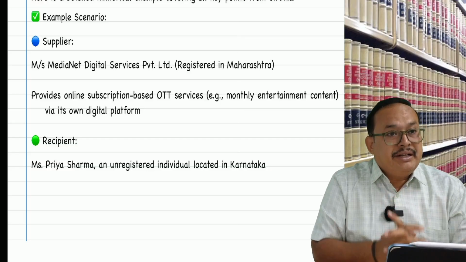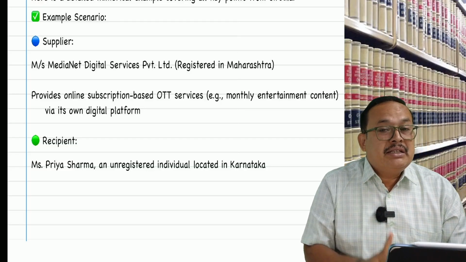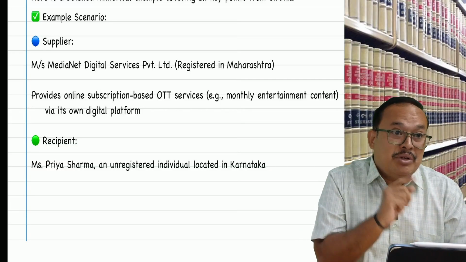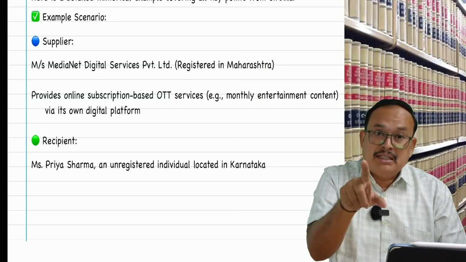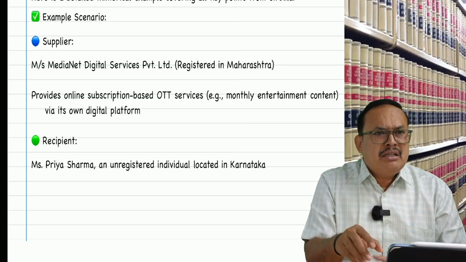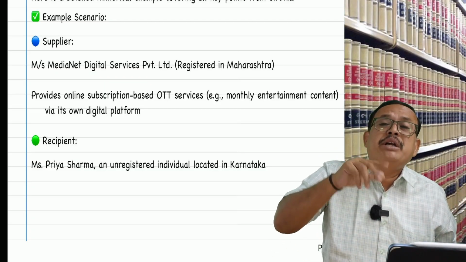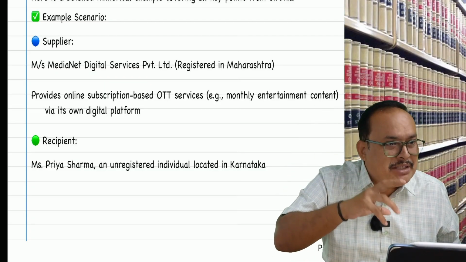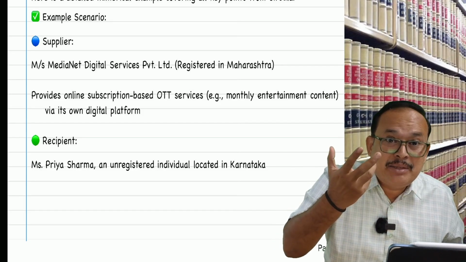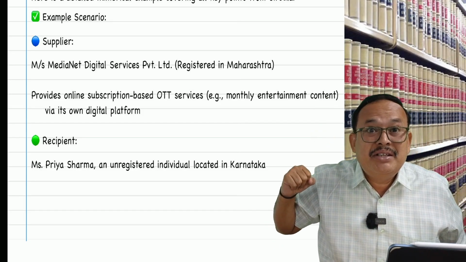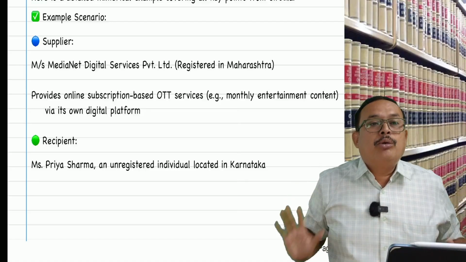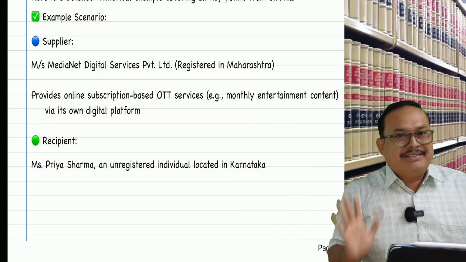The law of the land here is the circular. This happened because why? Because rule number 46F says it is not required to mention the address of the recipient if the transaction is B2C: supplier a registered person, recipient an unregistered person, and the value does not exceed rupees 50,000. This happened. Okay. Now the amendment.